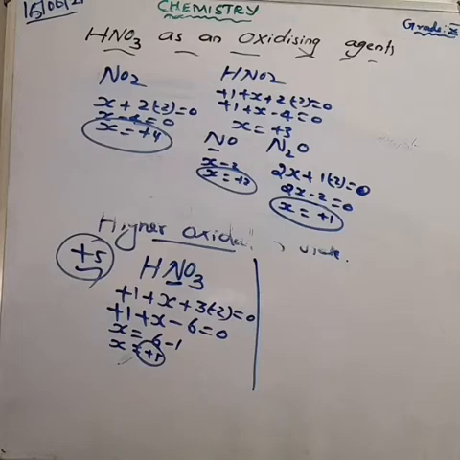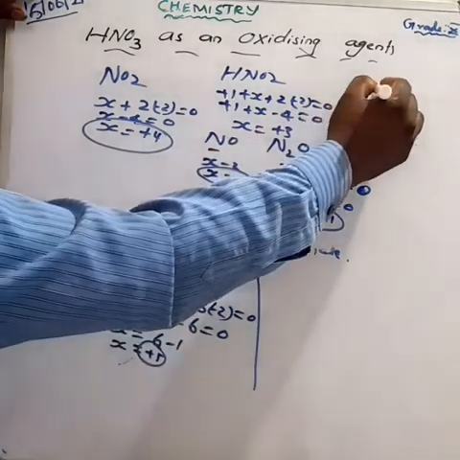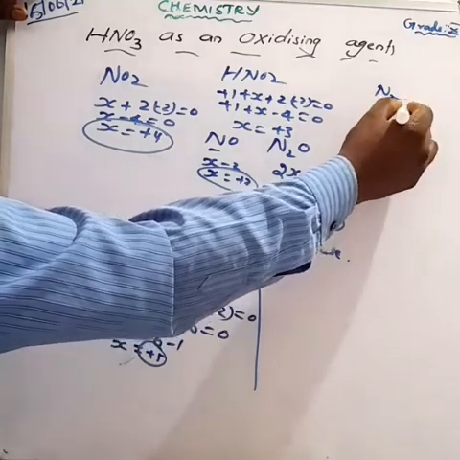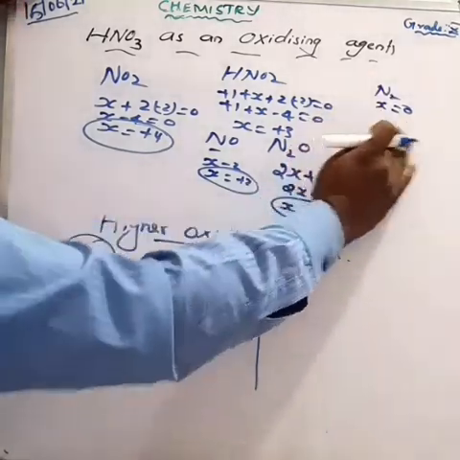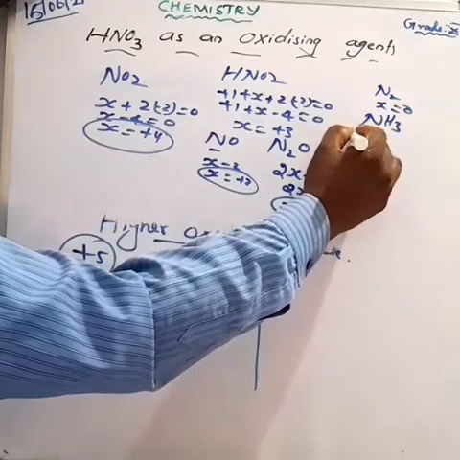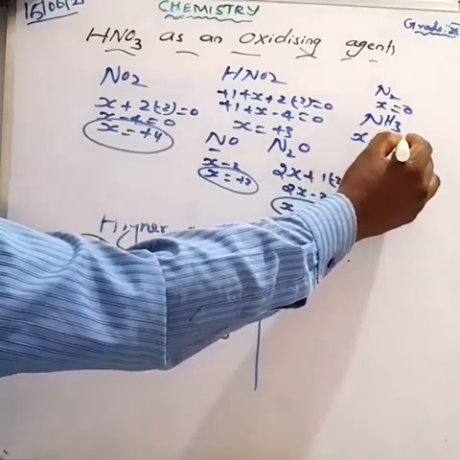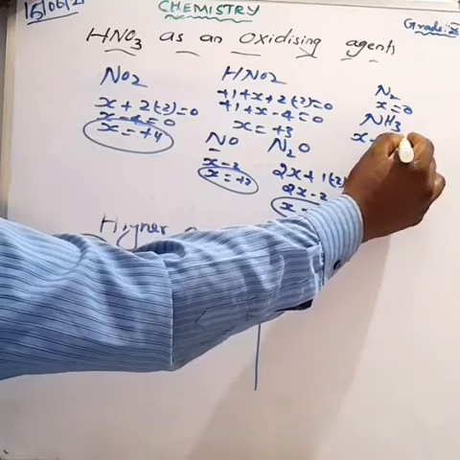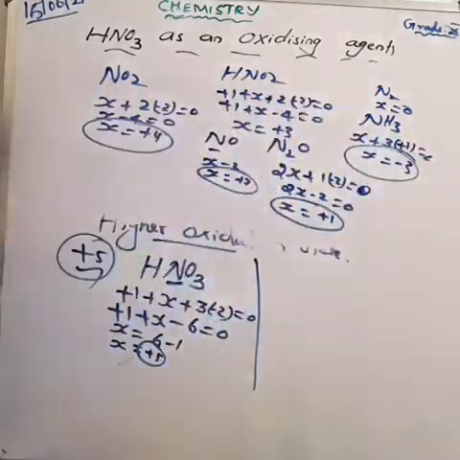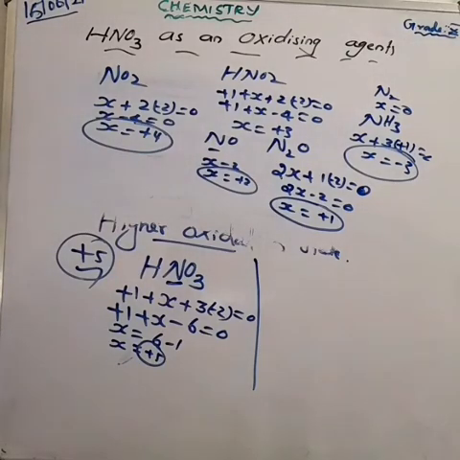Next one. Nitrogen, N2. What is the oxidation state? That is X. So we can write it as 0. Next, about ammonia. What about ammonia? NH3. Nitrogen is taken as X plus 3 hydrogens, 3 into +1, equal to 0. X is equal to minus 3. Okay, minus 3 is the oxidation state. Like that you have to find out.